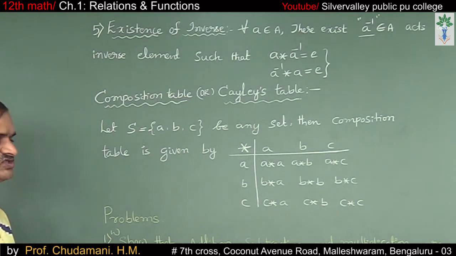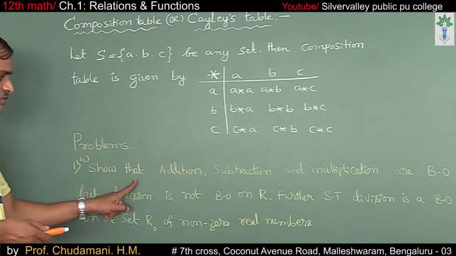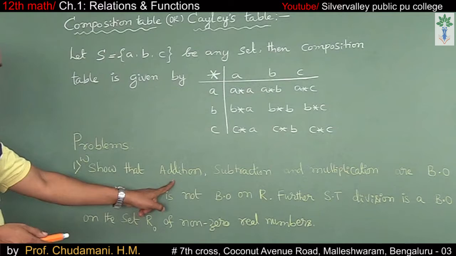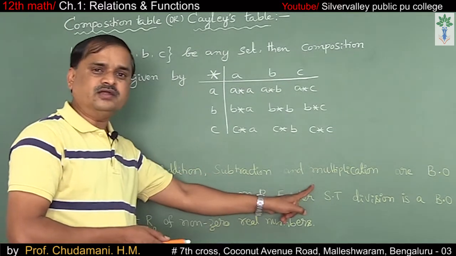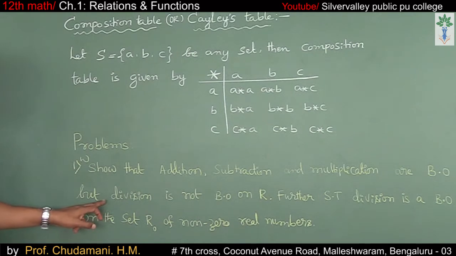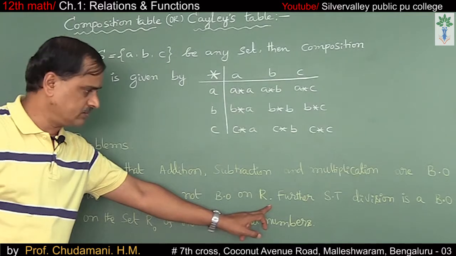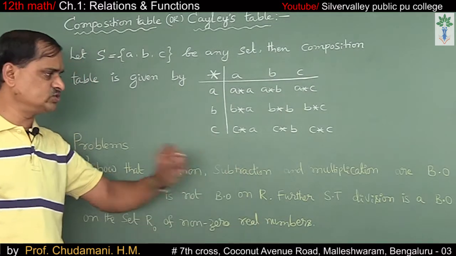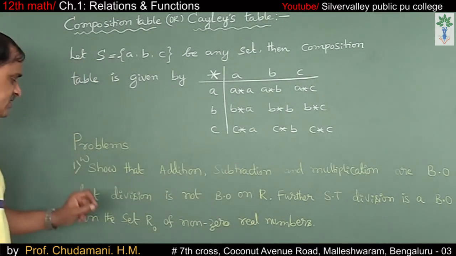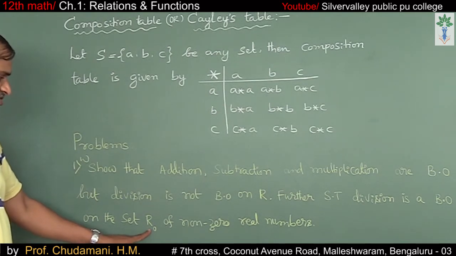So let us discuss the problems based on these concepts. The first one, worked example: show that addition, subtraction and multiplication are binary operations, but division is not a binary operation on R. Further show that division is a binary operation on the set of non-zero real numbers.